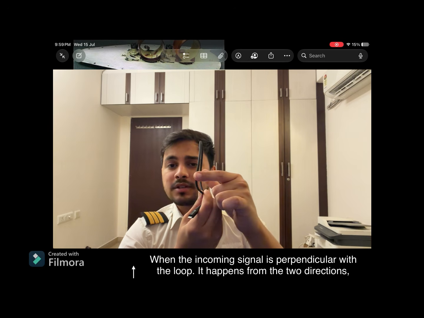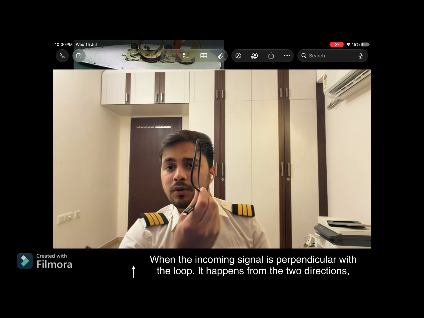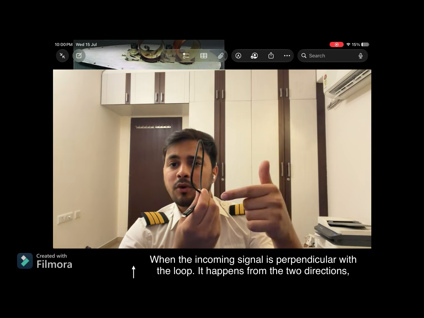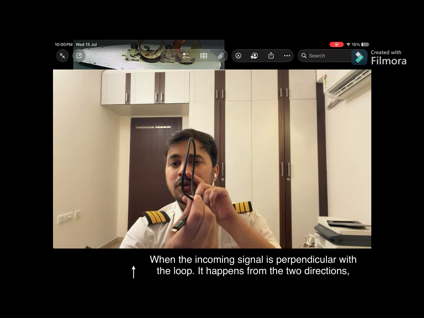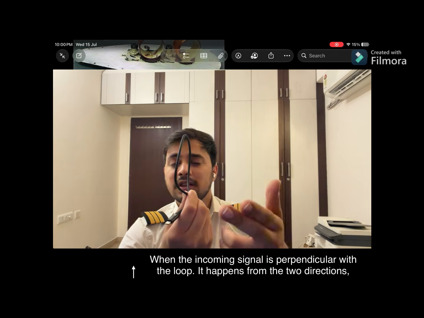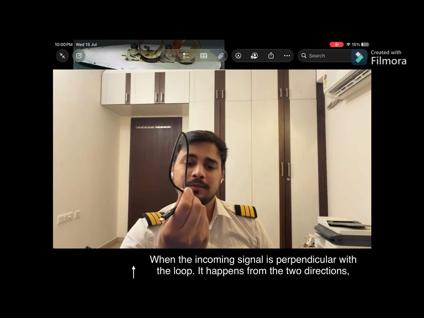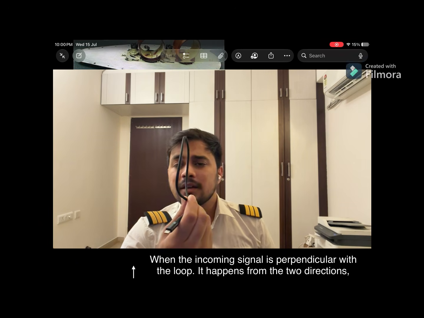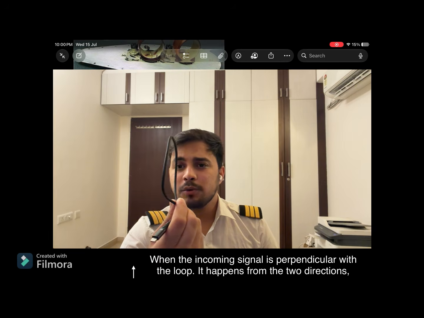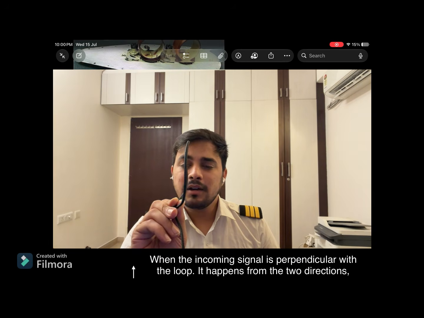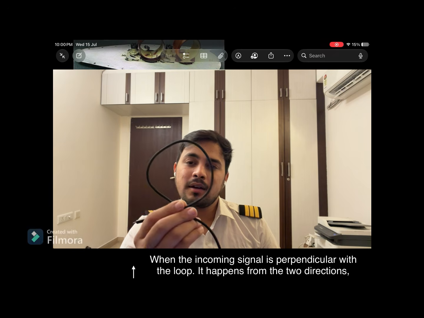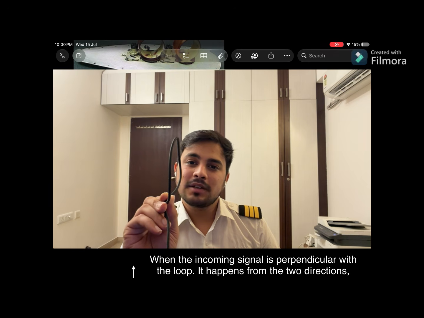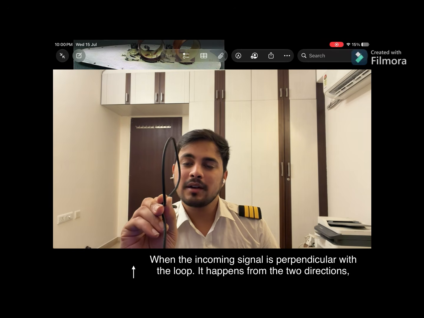The voltage difference is maximum and current starts to flow, although the direction of the current flowing inside of the loop is changed when the signal is coming from my side and when the signal is coming from your side. So I can say that at two positions, this position and this position, the current flowing is maximum when the incoming signal is parallel to the plane of the loop.